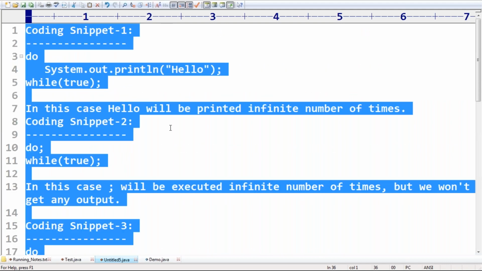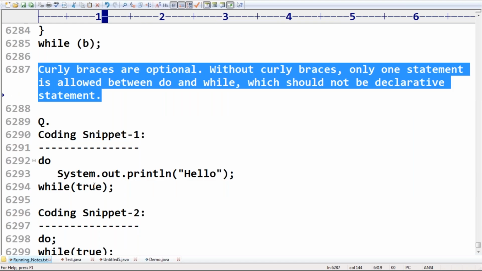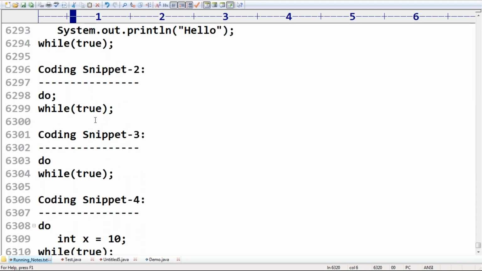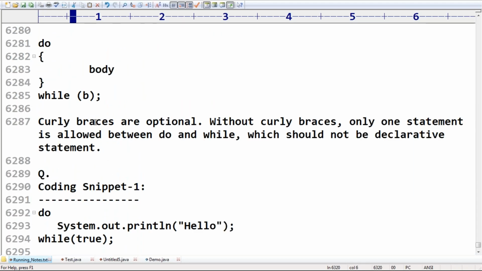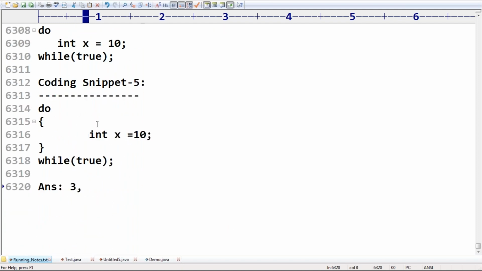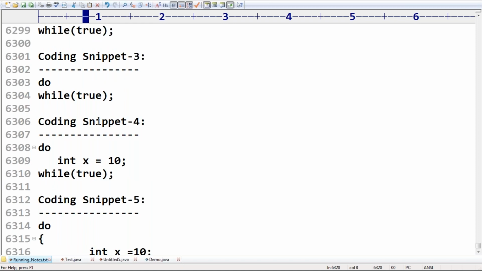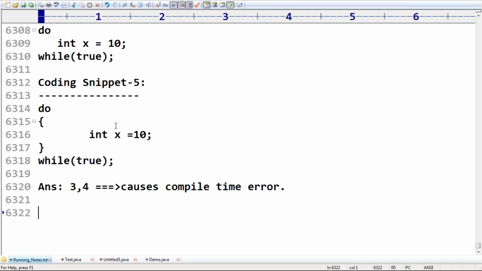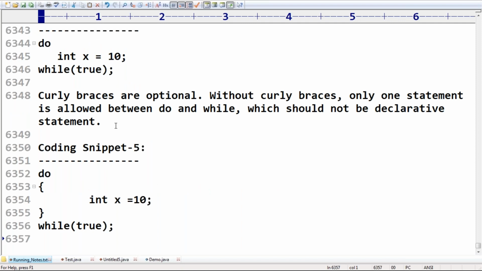So, can you please confirm which of the following are valid cases? Please respond. First one valid. Second one valid. But third one invalid. Next, fourth one invalid. Fifth one again valid. So 3 and 4 cause compile-time error. Which of the following cases cause a compile-time error? The answers are 3 and 4.